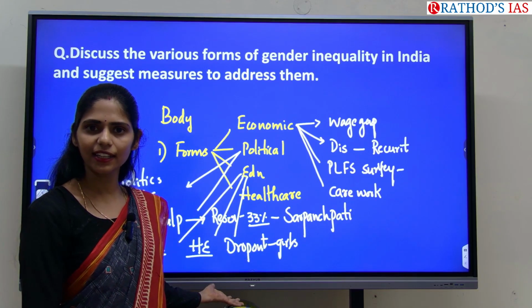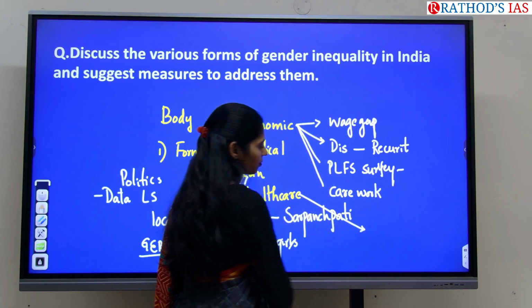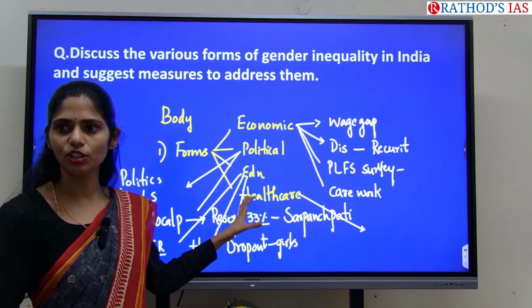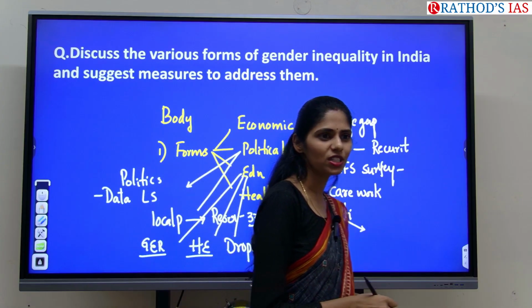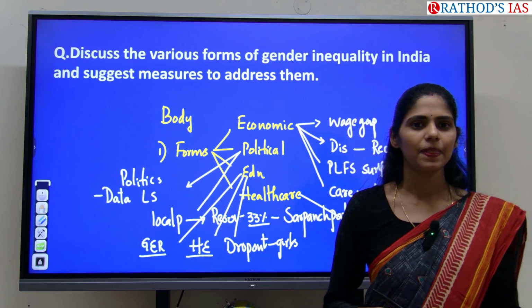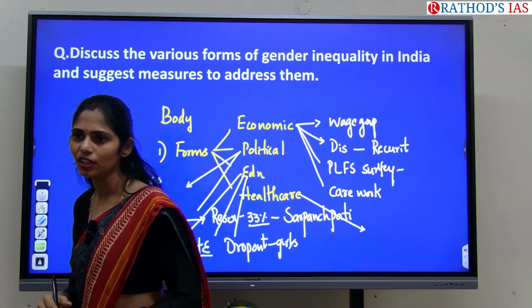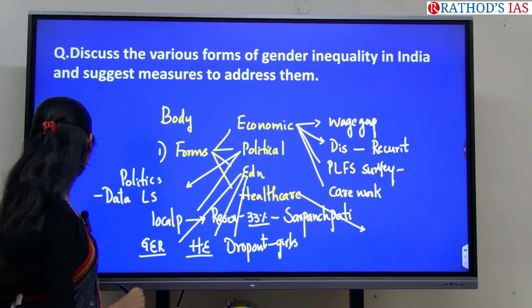We have that data. And next, regarding healthcare, so what is the data that we have? So you can write all these things in your body. So can you write at least 150 to 200 words with examples, now with data? Are you getting the confidence? So this is the thing that you have to do in your first part of the body.